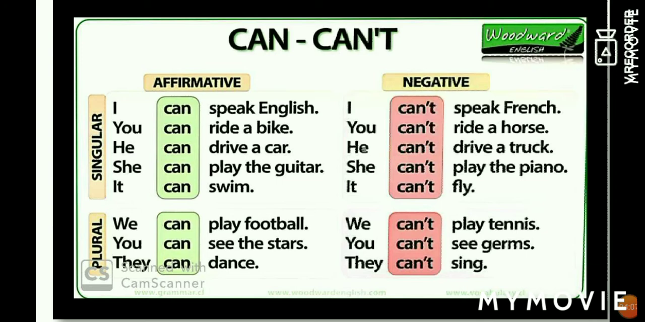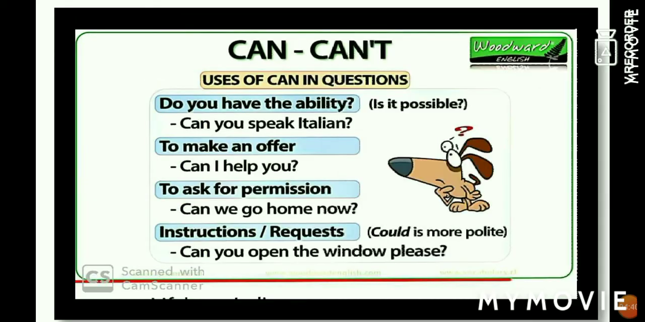So here both affirmative and negative sentences are written together, and you can see whether it's singular or plural. In an affirmative sentence, we use only the base form of verb, and in a negative sentence, whether it's singular or plural, we use subject plus can't plus base form of verb. Whether it's a negative or affirmative sentence, the subject and base form of verb all remain the same, only can becomes can't.